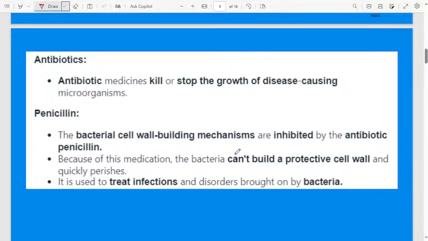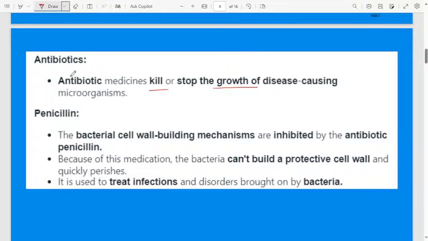What is meant by an antibiotic? Antibiotic medicine kills and also stops the growth of disease causing microorganisms. Some bacteria enter our body and cause a disease. Then to kill and to stop the growth of that bacteria, normally we will take an antibiotic. That's why antibiotic medicines kill or stop the growth of disease causing microorganisms.